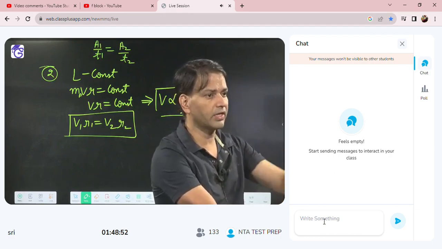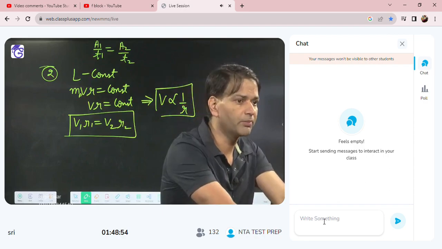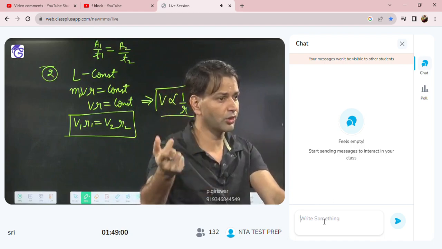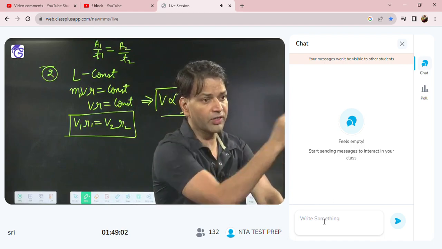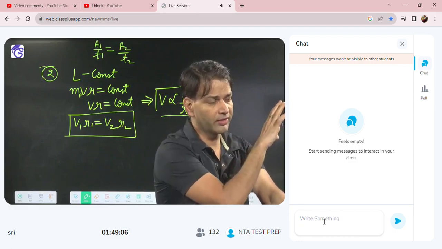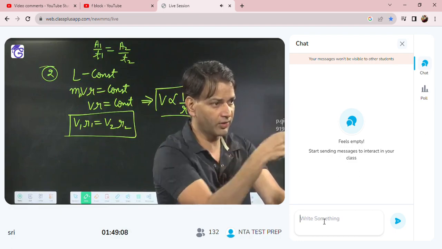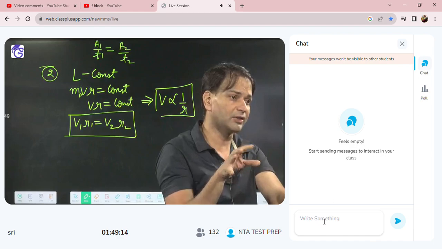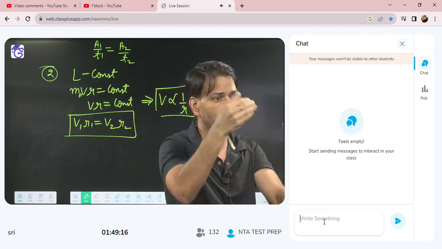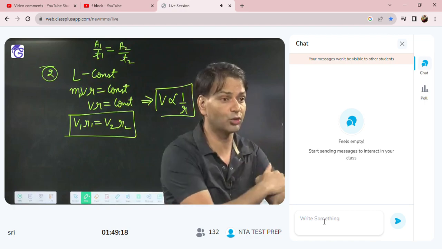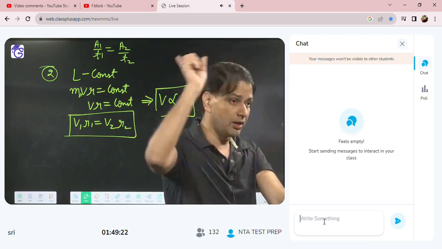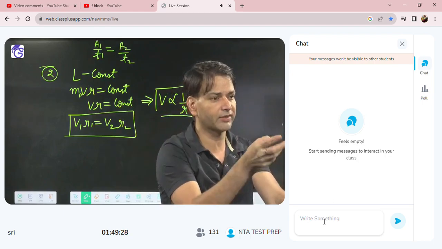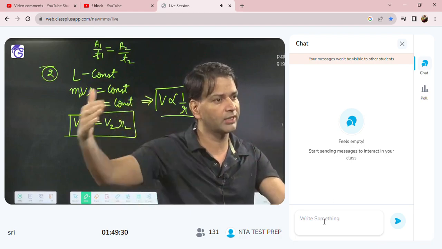A similar type of relation we learned in the satellite orbital speed also: V1 by V2 is the square root of R2 by R1. Here we are learning V1 R1 is equal to V2 R2. So students will get confused about when to use the square root of R2 by R1 and when to use R2 by R1. Listen, previously we learned the relation for two different satellites, where one satellite's orbit radius is R1 and the other satellite's orbit radius is R2.